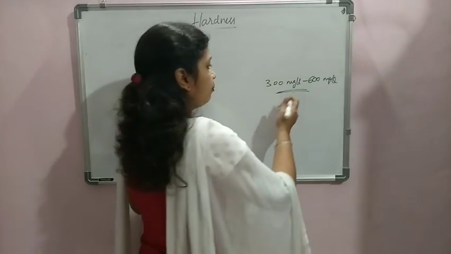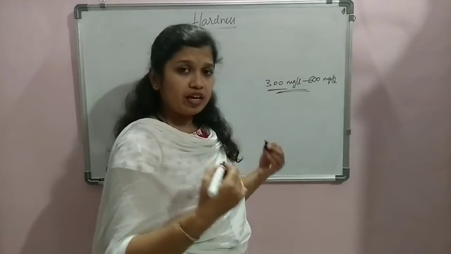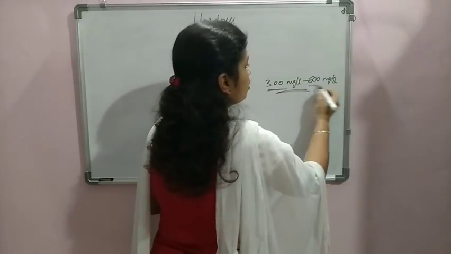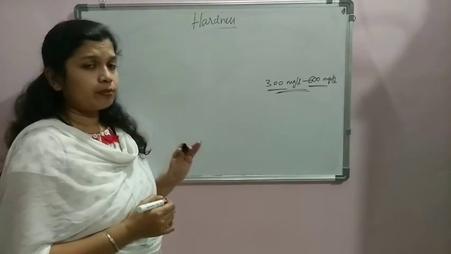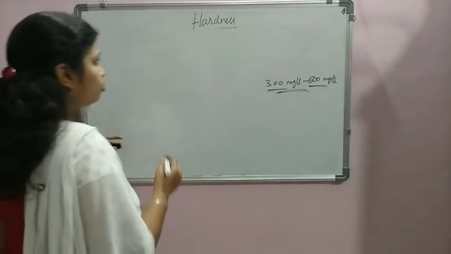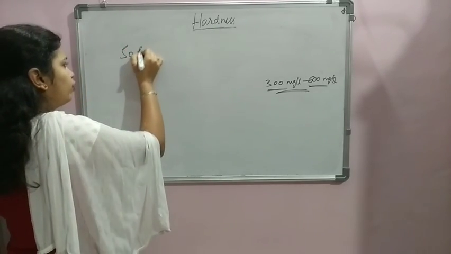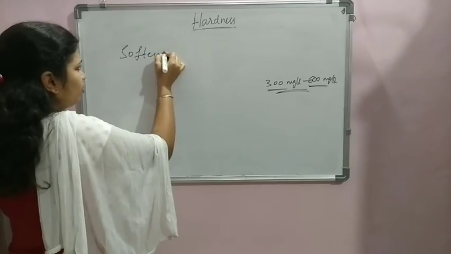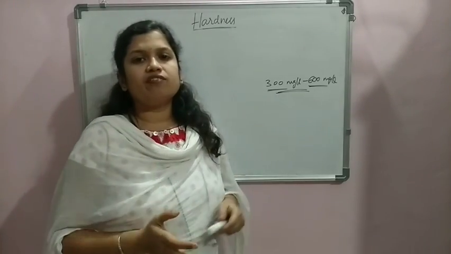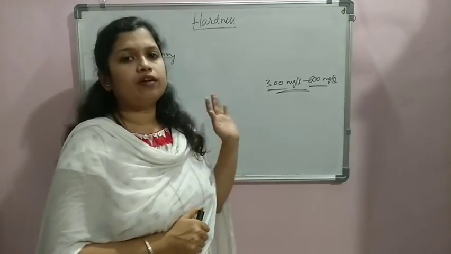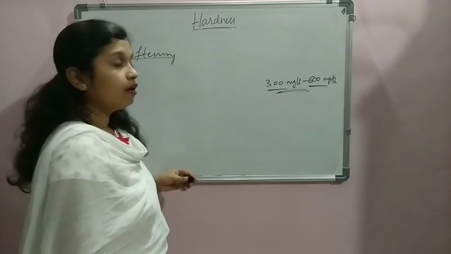When we talk about the limit, 300 is the desirable limit. In the absence of any other source, we can choose 600 as a limit. A maximum of 600 is permissible in the water. When we talk about hardness, we use another word called softening. When we go for removal of the hardness in the water, that process we call softening. So what are the problems that are created by hardness?